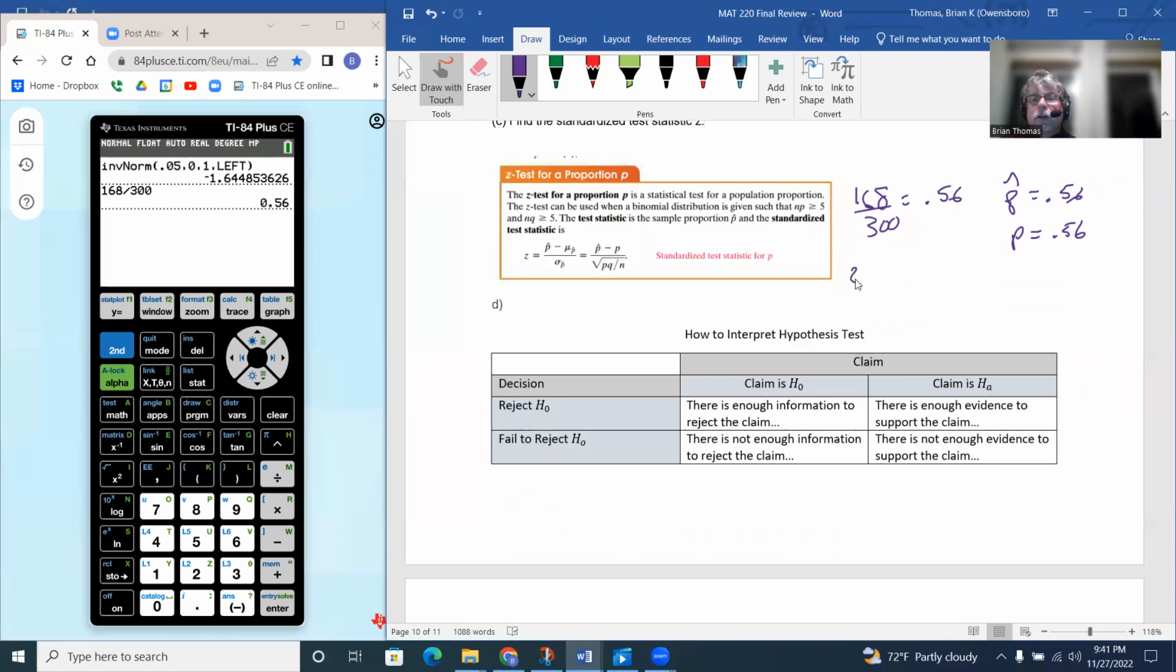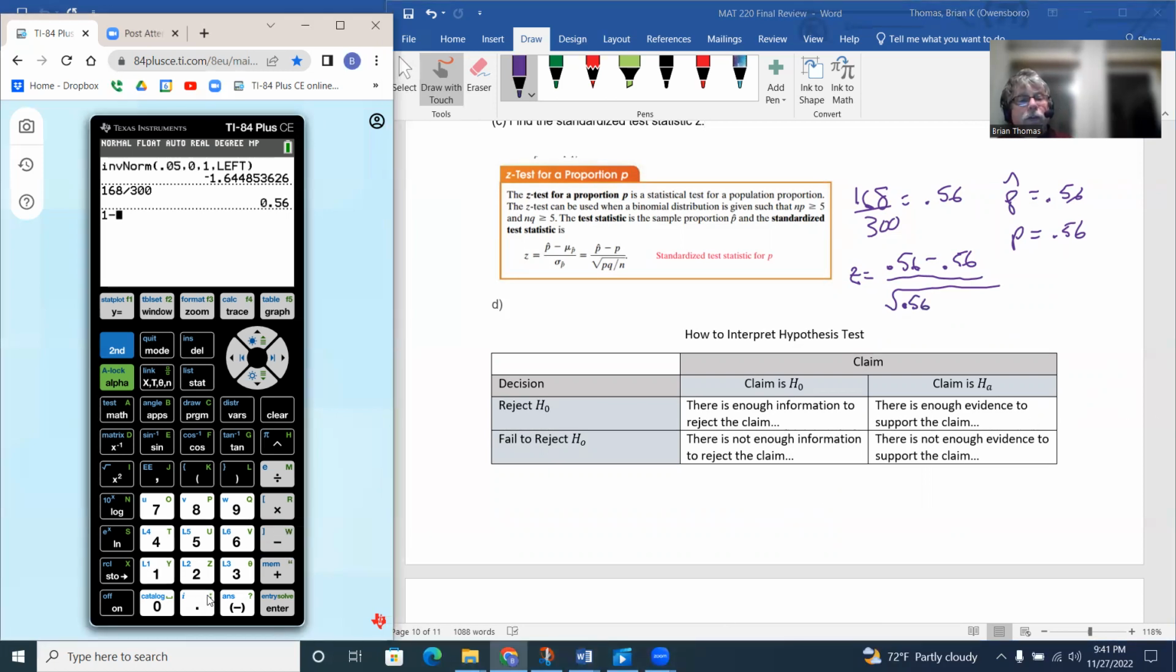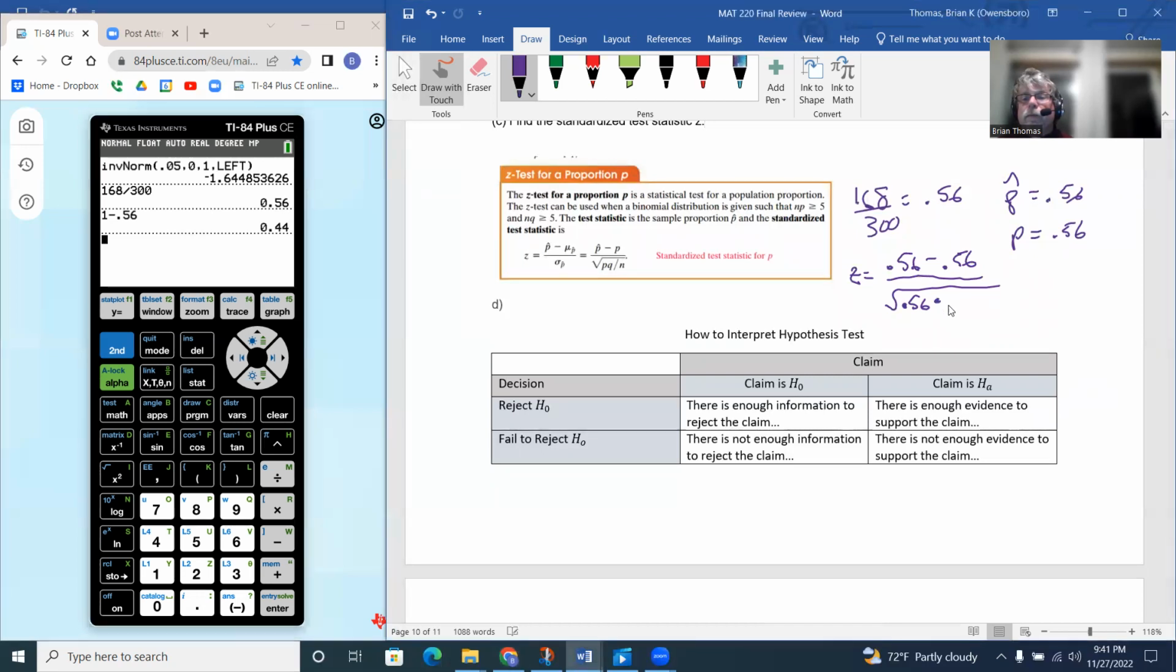So to find our test statistic, we do z equals p hat, which is 0.56, minus p, 0.56, over the square root of pq. Well, p is the successes, which is 0.56, and 1 minus 0.56 would be our failures, which is the q, 0.44. So it's times 0.44, and then we divide that by the sample size, which was 300. That's all inside the square root symbol.